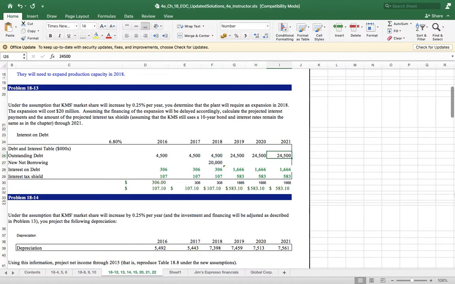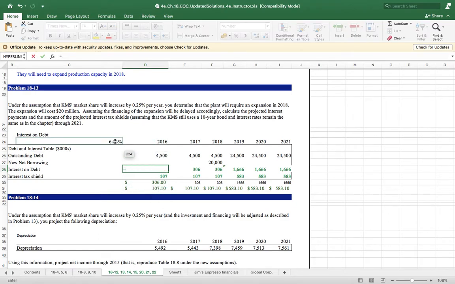Okay. Now interest on borrowing is very clear. Interest on borrowing is equal to 6.8%, which we will keep fixed with F4, multiplied by the loan outstanding.